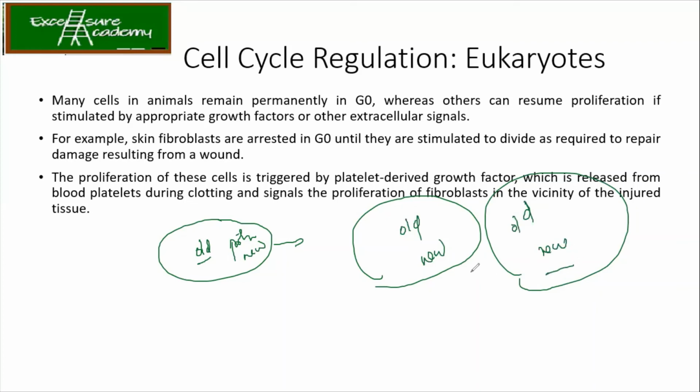Now, among these two, which cell should die first because of the aging? Old. No, this is cell 1, this is cell 2. Old, new, 50-50 is received by both daughter cells, right? So which cell should die because of the aging?